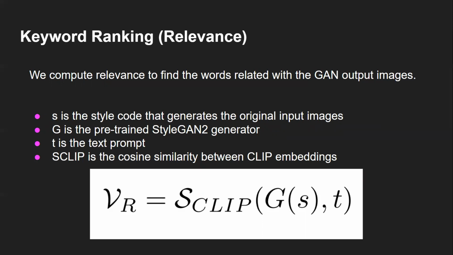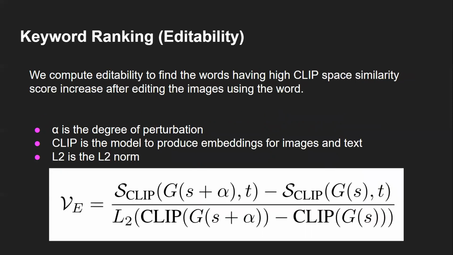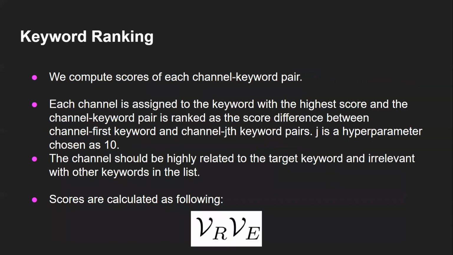S is the style code that generates the original input images. G is the pre-trained StyleGAN2 generator. T is the text prompt. S_CLIP is the cosine similarity between CLIP embeddings. Editability score measures how suitable the keyword is to edit generated images. It is calculated as the similarity increase with the text prompt divided by the magnitude of the change. The magnitude of the change is measured as the L2 norm of the CLIP embedding difference. Alpha is the degree of perturbation. CLIP is the model to produce embeddings for images and text, and L2 is the L2 norm.